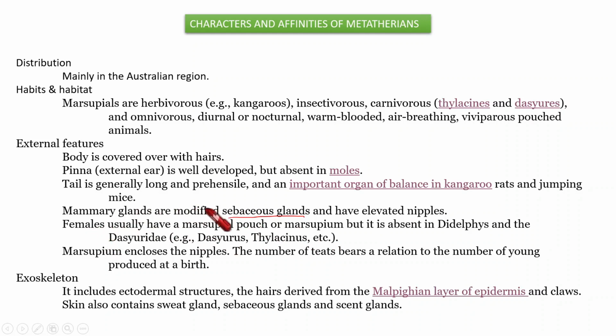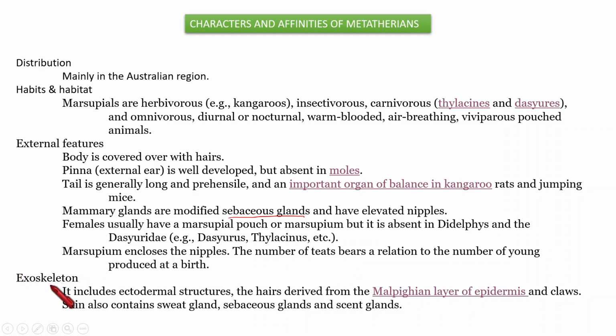Generally all the females possess this marsupial pouch or marsupium, but it is absent in some forms like Didelphis and Dasyuridae. Its examples are also given here. Next, inside the marsupium, it contains nipples, and the number of the teats is based on the number of young ones produced at a birth. Depending upon that, the number of teats will vary.